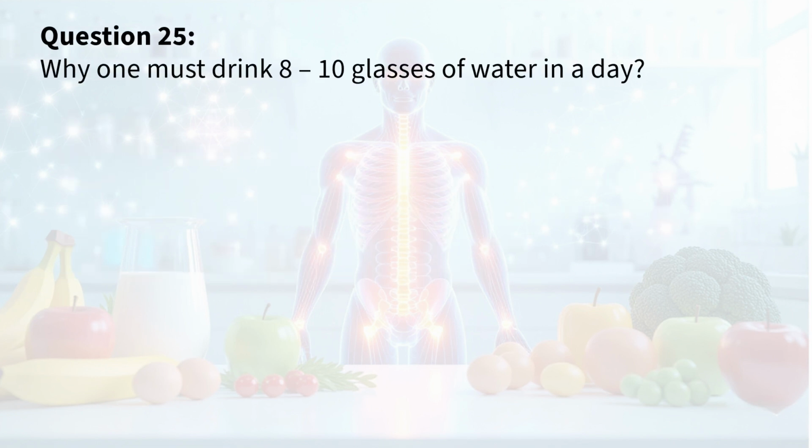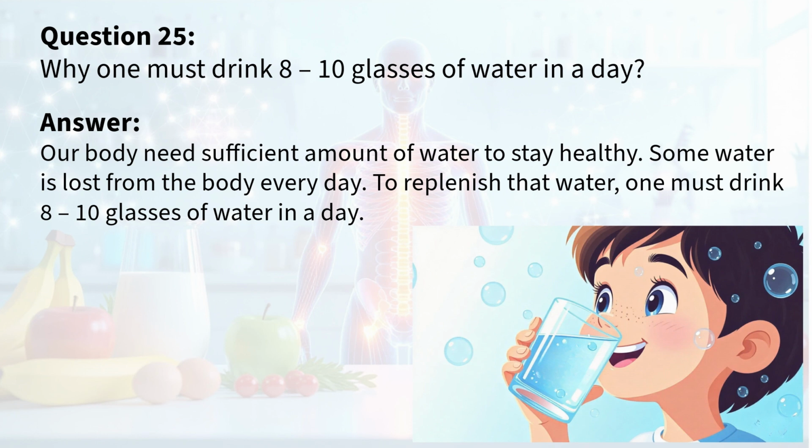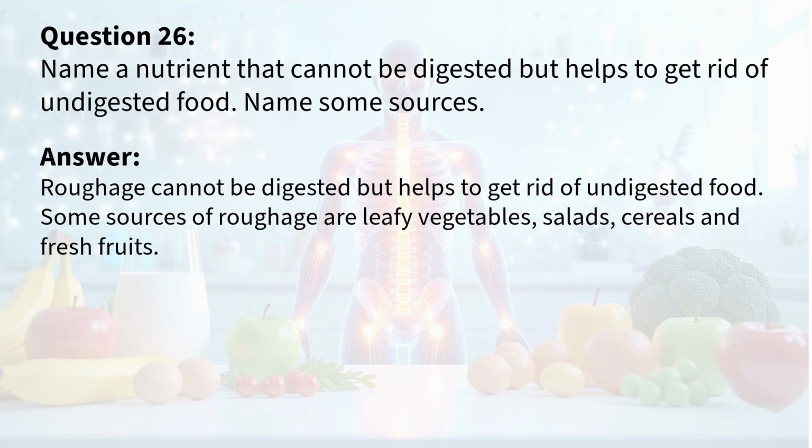Question 25. Why must one drink 8 to 10 glasses of water in a day? Answer. Our body needs a sufficient amount of water to stay healthy. Some water is lost from the body every day. To replenish that water, one must drink 8 to 10 glasses of water in a day. Question 26. Name a nutrient that cannot be digested but helps to get rid of undigested food. Name some sources. Answer. Roughage cannot be digested but helps to get rid of undigested food. Some sources of roughage are leafy vegetables, salads, cereals and fresh fruits.